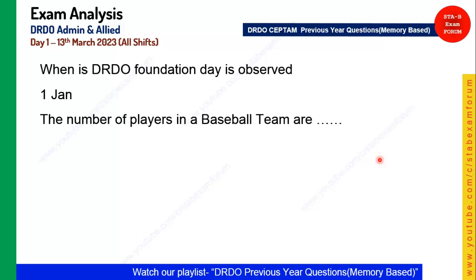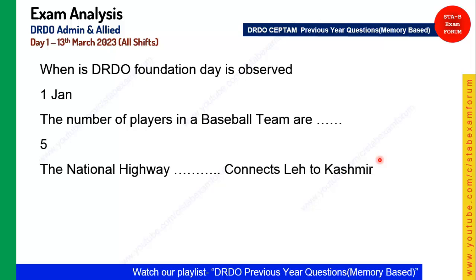Coming to the next question, the number of players in baseball. Students are getting very confused between 7 or 5, but the answer for this question was 5. Okay. Then a question on national highway dash connects Leh to Kashmir. Okay, you need to tell the national highway number that connects Leh to Kashmir Valley, and the answer for that question was NH1A.